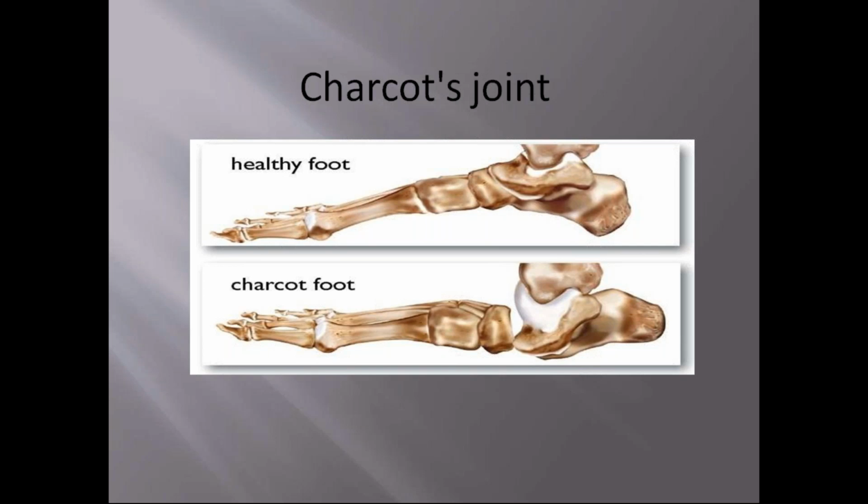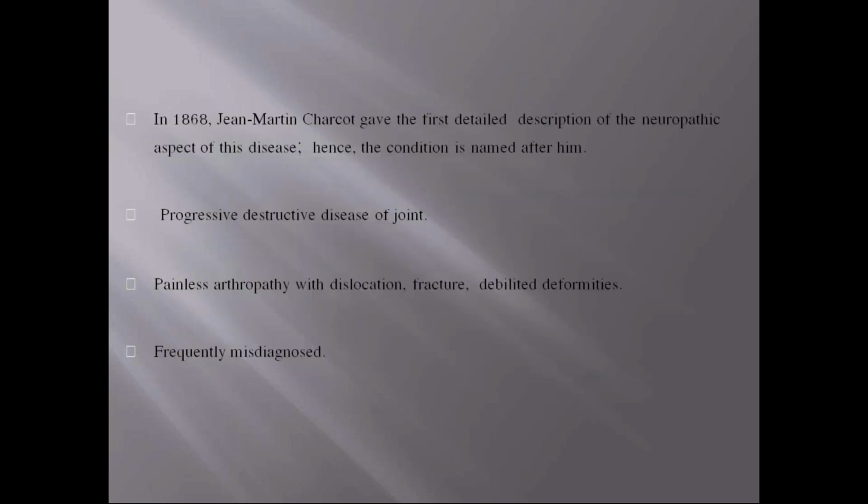Good morning. Today my topic is Charcot joint. Charcot joint is also called neuropathic joint. It's a progressive destructive disease of the joint. The patients mainly present with dislocation, fracture, and debilitating deformities, and it's frequently misdiagnosed.